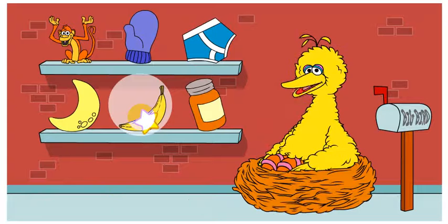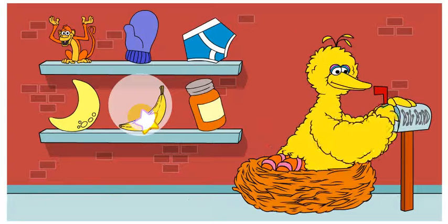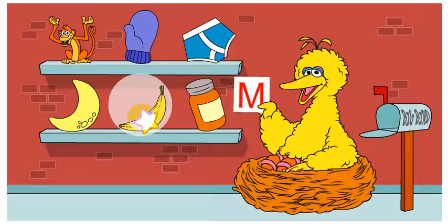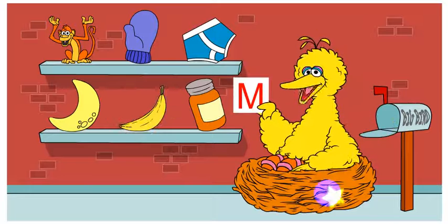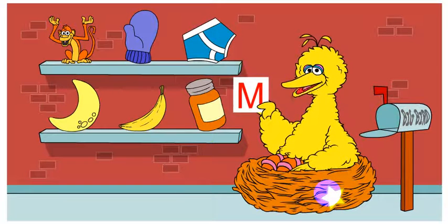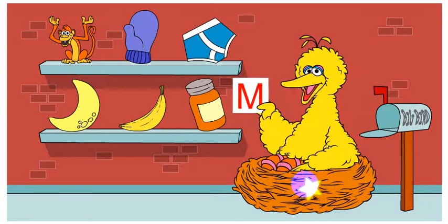Maybe there's something else in my mailbox. I think I've got another letter. This is the letter M. There are 3 things on my shelves that start with this letter. See if you can find them. Click on something that starts with the letter M.